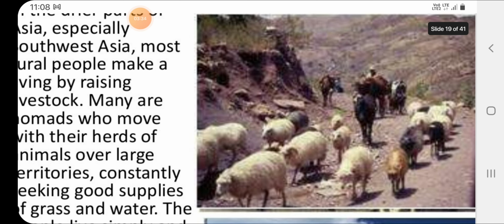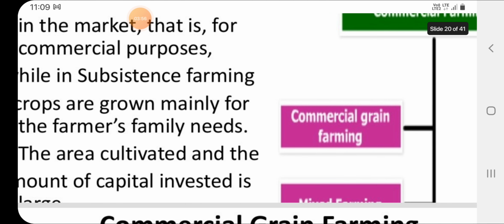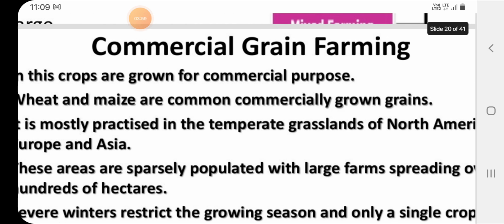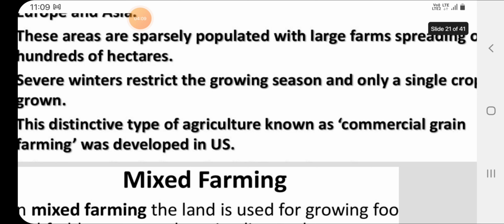Here we can see the picture. In nomadic herding, herdsmen move from place to place with their animals for fodder and water along defined routes. Then comes commercial farming. Crops are grown and animals are reared for sale in market for commercial purposes. Then commercial grain farming. Commonly grown commercial grains are wheat and maize. These areas are sparsely populated with large farms spreading.